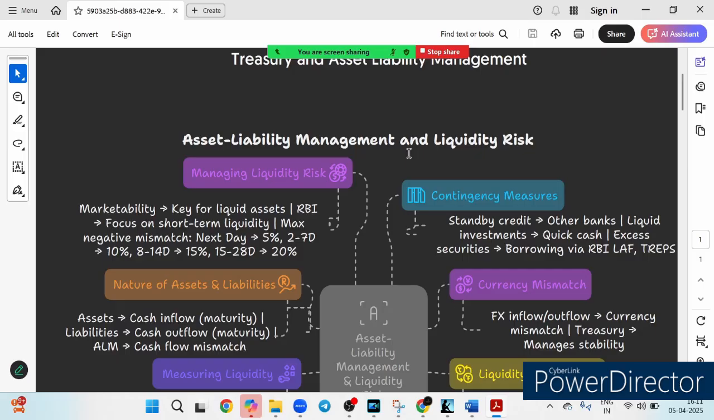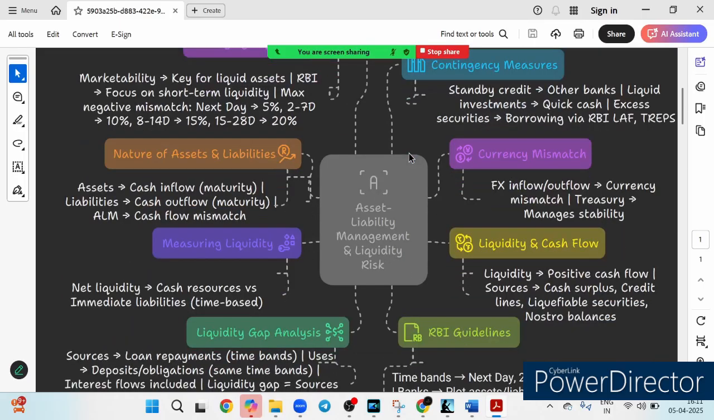Let's simplify a crucial concept in banking that is called asset liability management and liquidity risk. Why does it matter? Well, for banks, balancing their assets and liabilities is like walking a tightrope. A wrong step can lead to a liquidity crisis, but don't worry, I will break it down for you in the easiest way possible. First thing we have is called the nature of assets and liabilities.